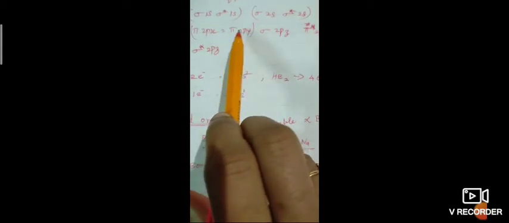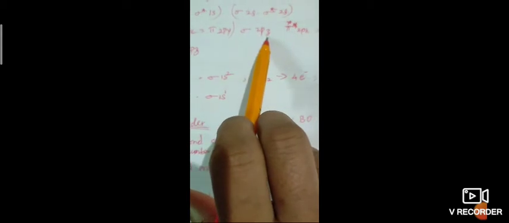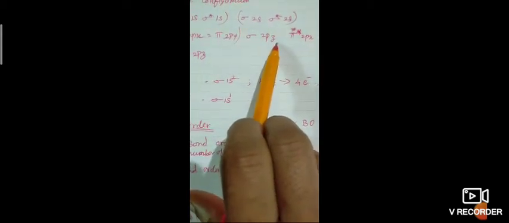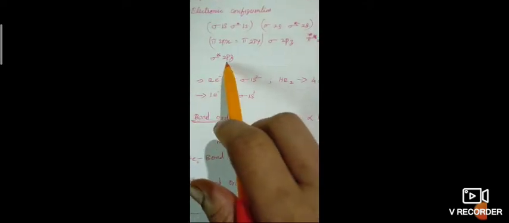Afterwards sigma 2pz. Afterwards pi star 2px and pi star 2py. Next is sigma star 2pz. This is the order, so learn it by heart. When the molecule has 14 or fewer electrons, it will be filled in such a way.